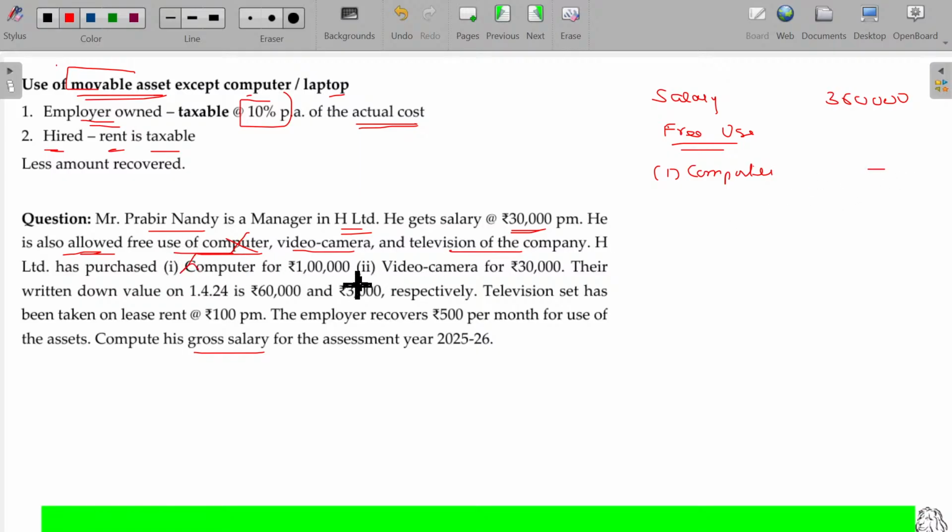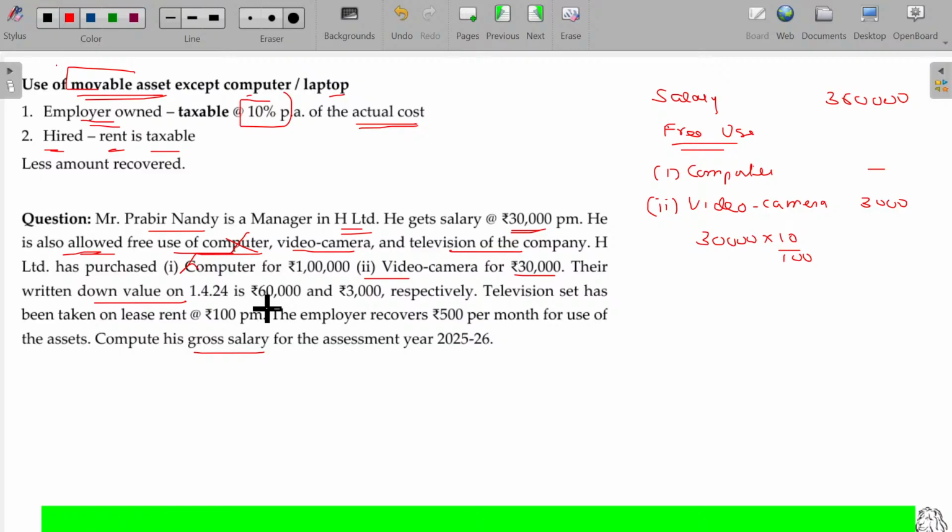Number two, video camera. In case of the video camera, who is the owner of this camera? Nothing is stated. We assume it is owned by the employer himself. Then 10% will be considered as the taxable value, 3,000.